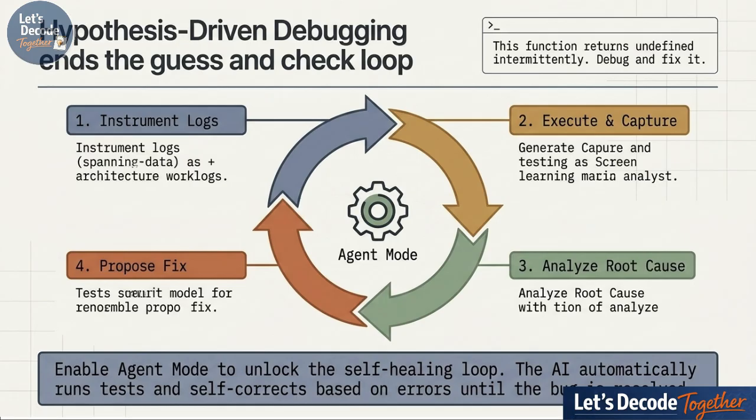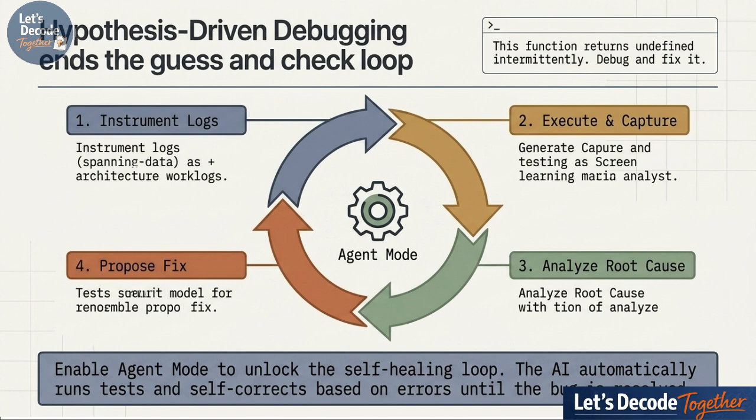When you combine that debugging process with agent mode, it creates this incredible self-healing loop. The AI automatically injects tracking logs, runs your tests, actually sees the failures, and iterates autonomously on live error output until the bug is just completely squashed.